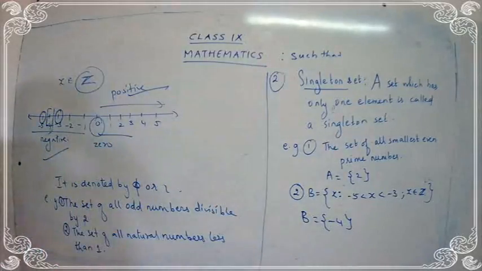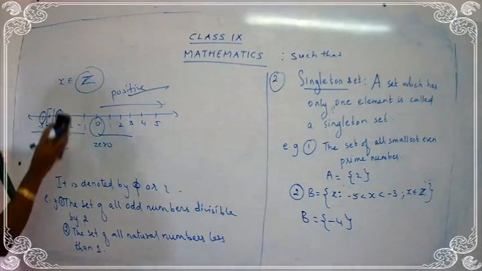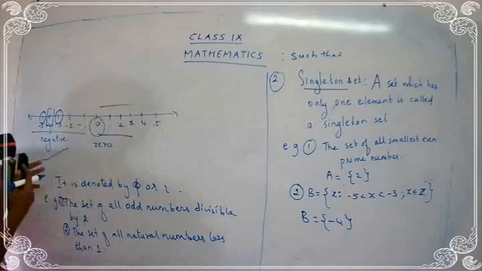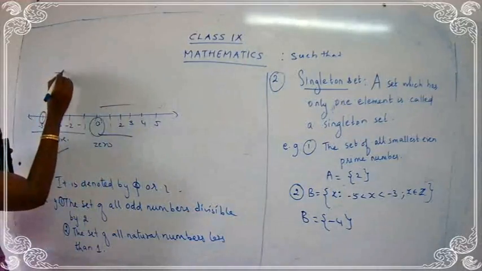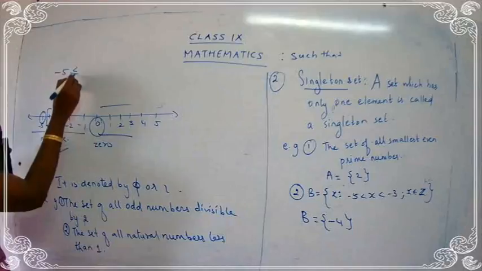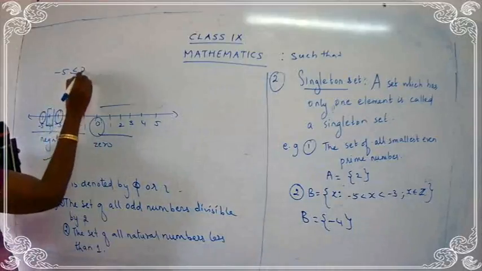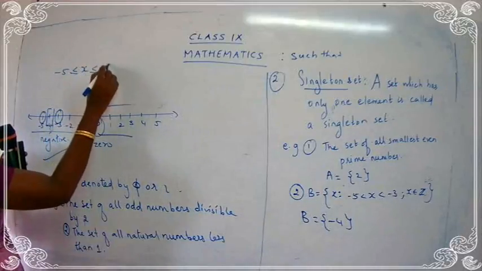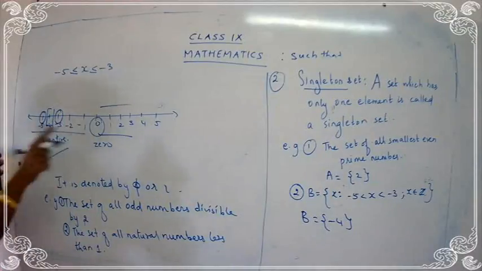Now what is the condition given? I have already told you there is a difference, so you have to see the signs carefully. Remember the signs. Now if you have been given minus 5 less than or equal to x less than or equal to minus 3, see children, be careful with the signs. There is a difference.